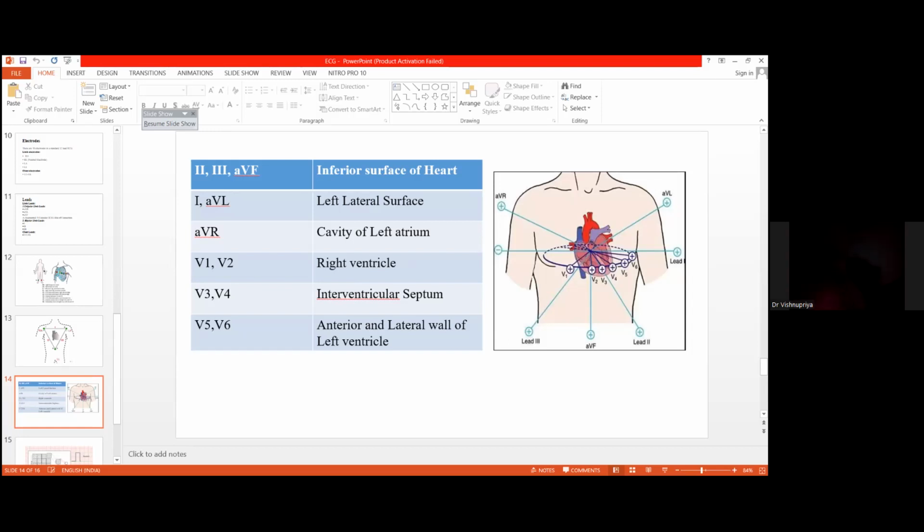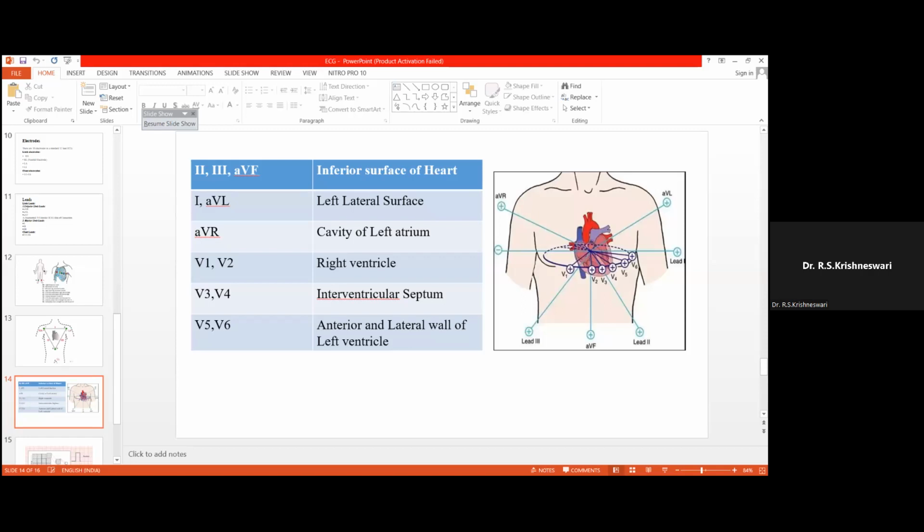Next, lead AVR. This lead AVR is placed in the right arm and the positive pole is in the right arm. So this lead AVR sees the cavity of the left atrium. Left atrium forms the base of the heart. So lead AVR is concerned with the cavity of the left atrium. When there is any change in lead AVR, there is some problem within the left atrium. So that is the interpretation.